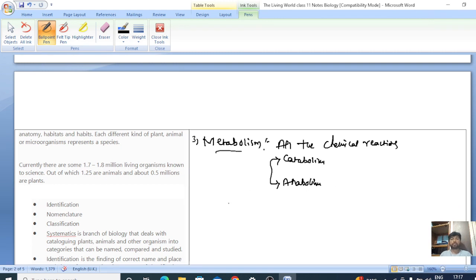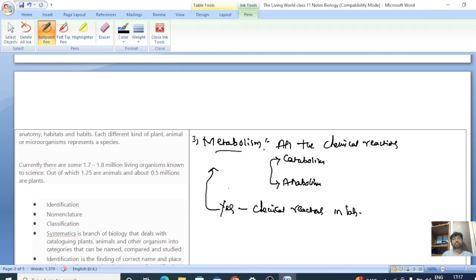Now these metabolic reactions, can we do them in a laboratory? Yes, chemical reactions can be done in a lab, but that should not be called metabolism.